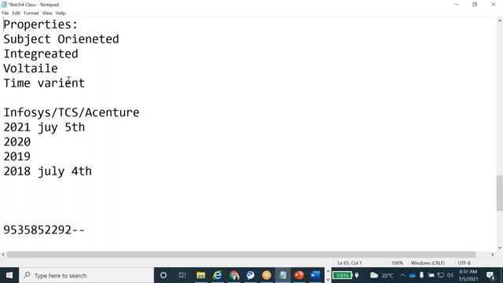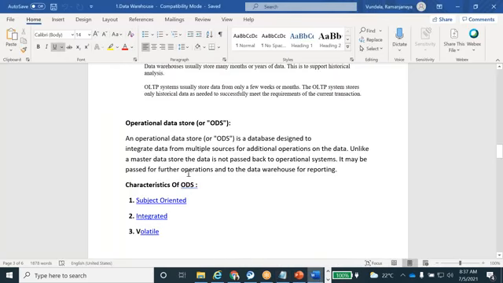We call it an operational data store. Clear, guys? Operational data store. It's a kind of data warehousing project only. The only difference is that here it is volatile data, while in data warehousing it will be non-volatile data.